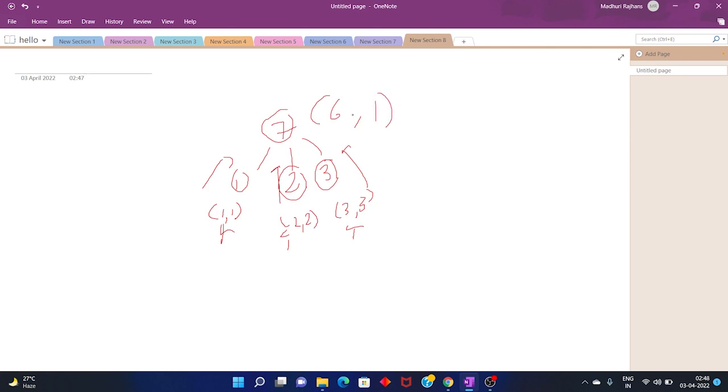Now I will say that the value at this node is actually greater than the minimum, right? So I can make this 7 a part of the chain reaction of any one of the three initiators. Which node will that be, whose chain reaction will include 7? I can say 1 will be that element, as 1 is the smallest element among all its children. So as 7 is part of the chain reaction, the answer of that chain reaction should be 7, as this is the maximum value here.